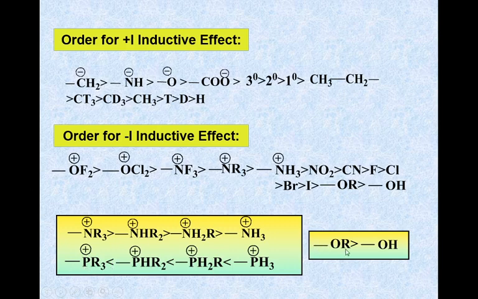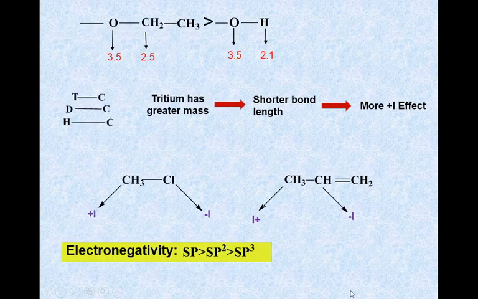Also, we write here that OR is greater than OH, because in the case of OR, R is like an ethyl group. The electronegativity of carbon is 2.5 and oxygen is 3.5, while the electronegativity of hydrogen is 2.1. As carbon is more electronegative than hydrogen, it withdraws the sigma electron density towards itself.